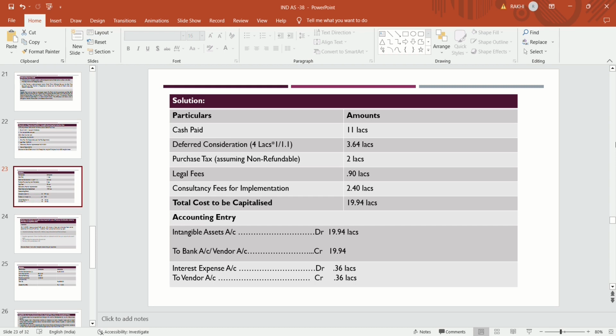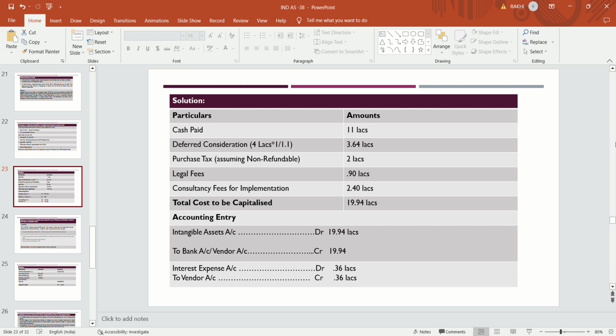That is 3.64. The 4 lakhs is the amount paid after 1 year due to deferment, and 3.64 is the present value of that amount. So if the company paid fully in cash today, the value of that asset would be 3.64, and the differential amount is the interest part.